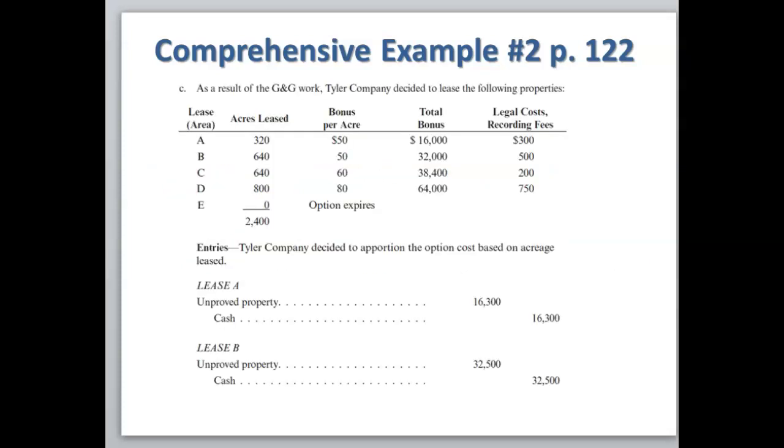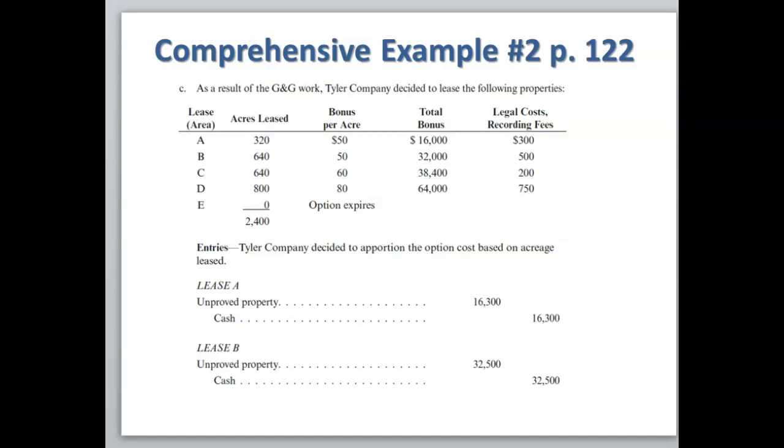As a result of the G&G work, Tyler Company decided to lease the following properties. So for A, we have 320 acres leased. For B, we have 640. C, we have 640. D, we have 800. And you can see that on area E, we decided to let the option expire. So we are not going to lease that property.